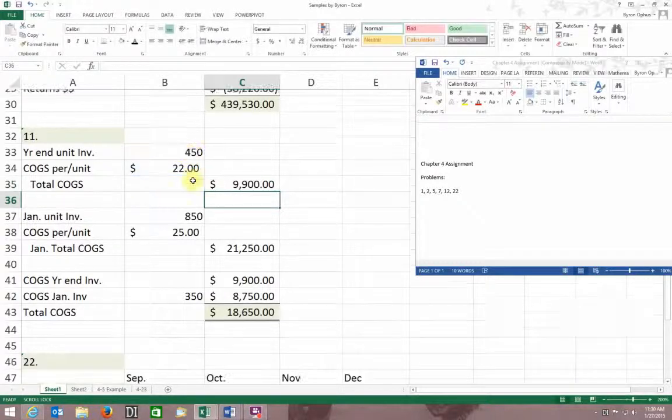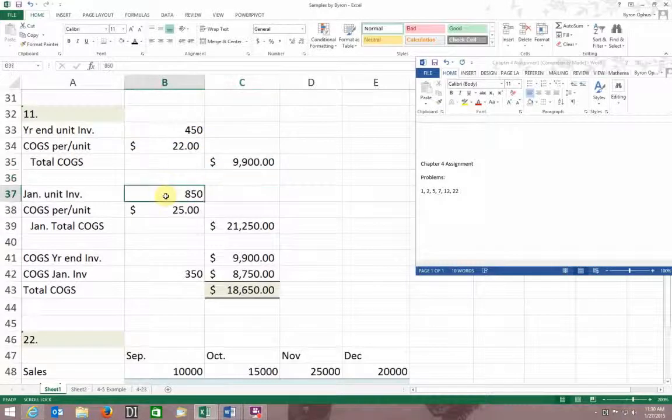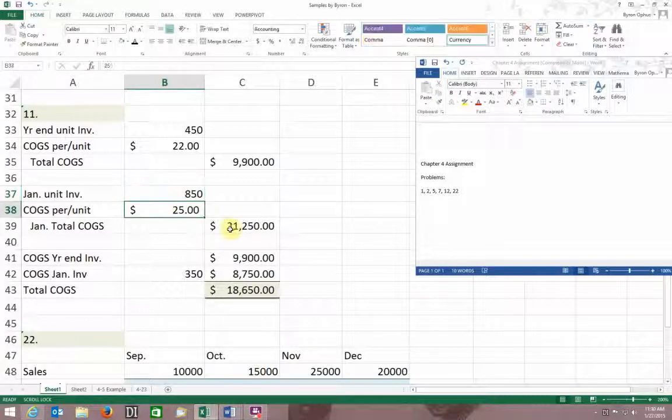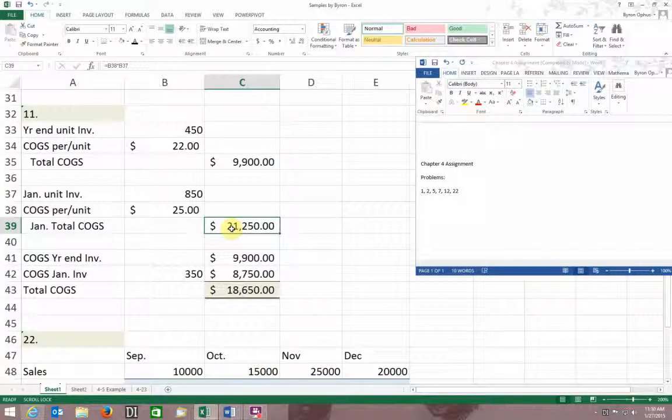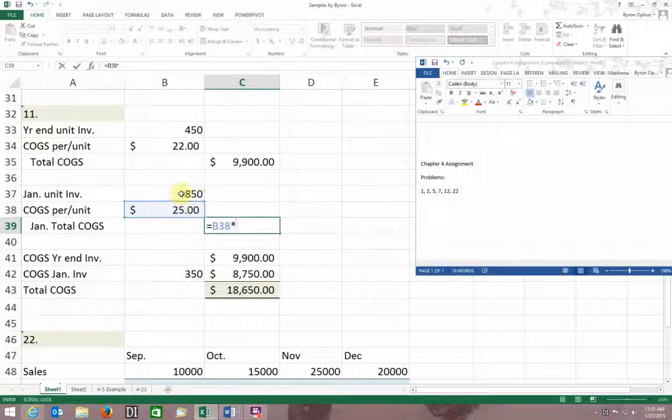Now, in January, for my problem, number 11, I produced 850 units. But my cost of goods sold went up to $25 per unit. So my total cost of goods sold for January, and actually I don't even need this, but I'm going to go ahead and do it, is equal to my $25 times my 850 units.